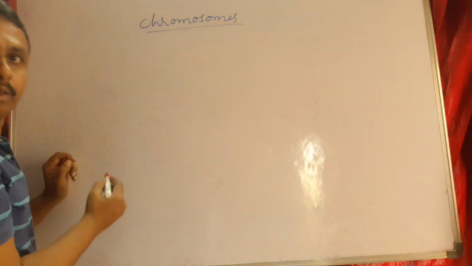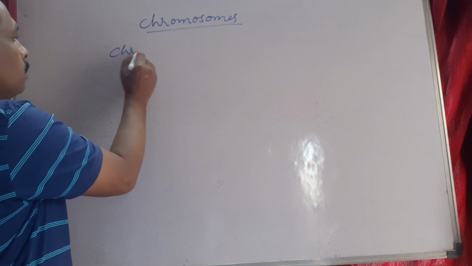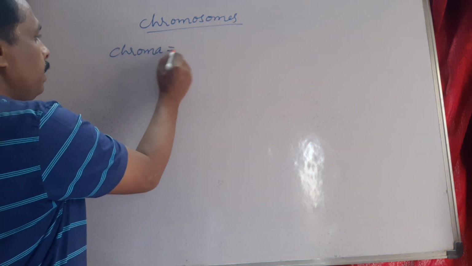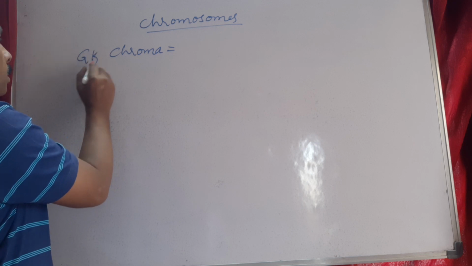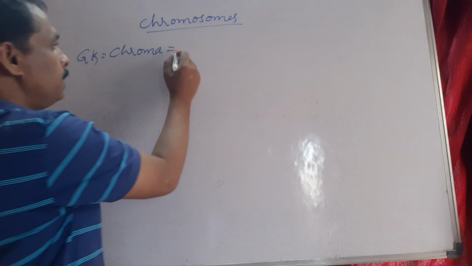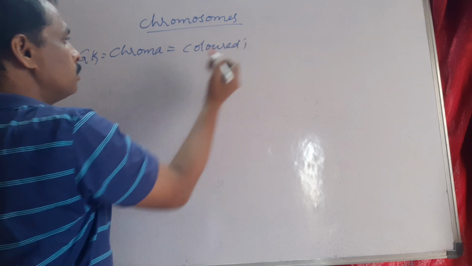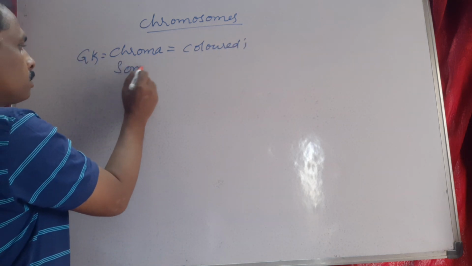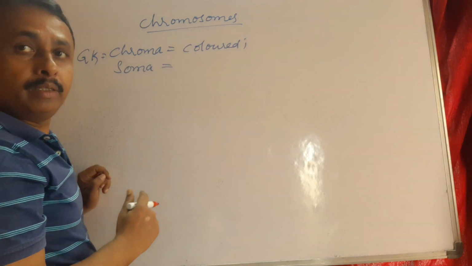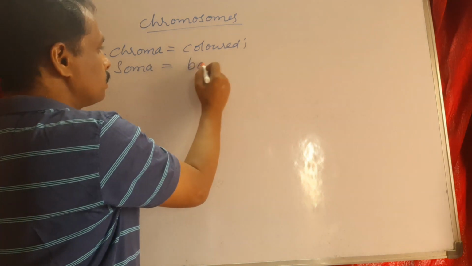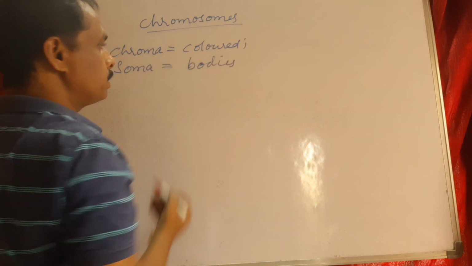Chromosomes. In Greek, chroma means colored, and soma means bodies. Bodies.